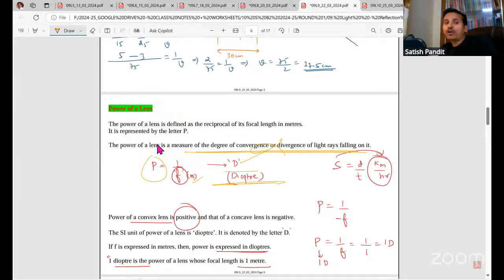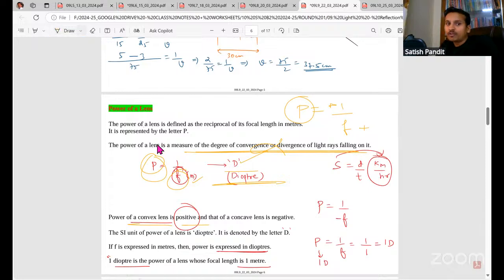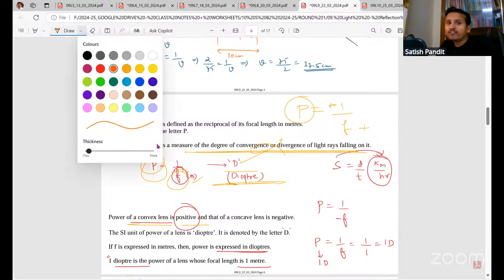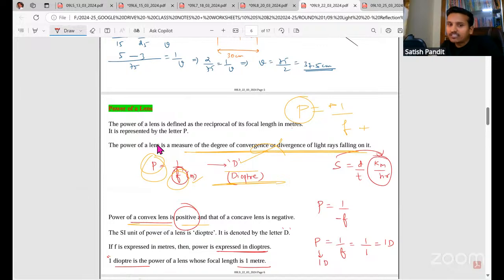Next, we know the power of a convex lens is positive. Why? Because focal length is positive. P is equal to 1 by F. If F is positive, this will also be positive, because 1 is always positive, and positive by positive is positive. So if focal length is positive, power is positive. If focal length is negative, power is also negative.